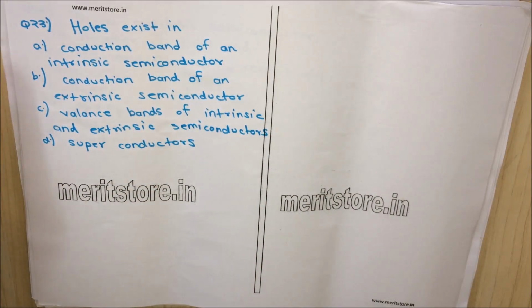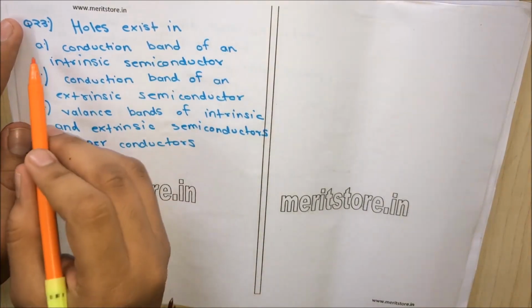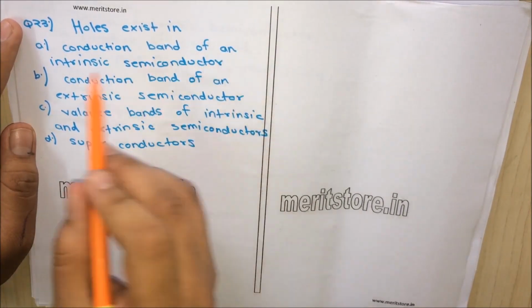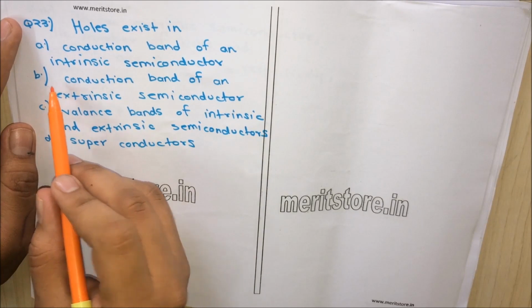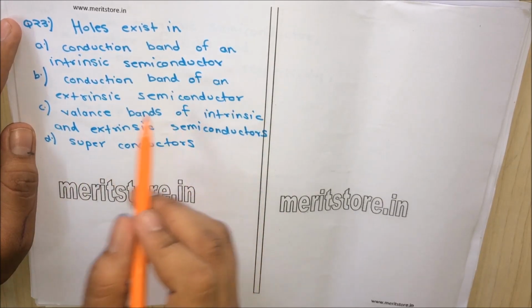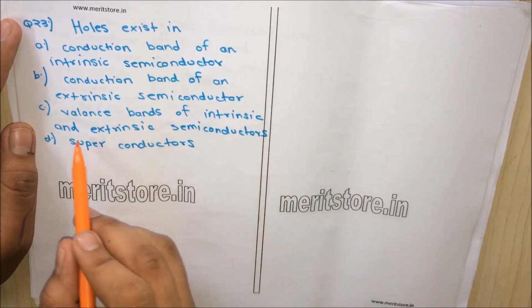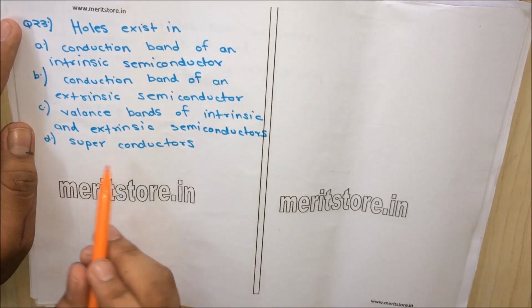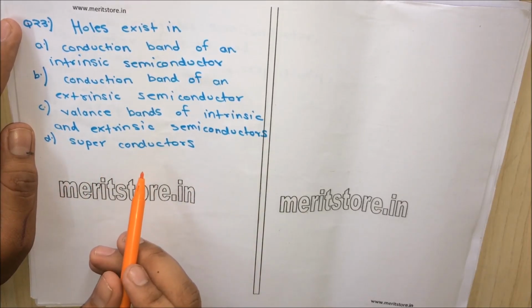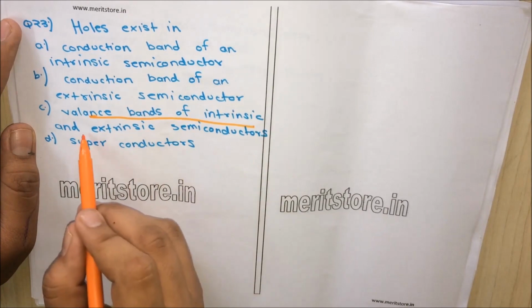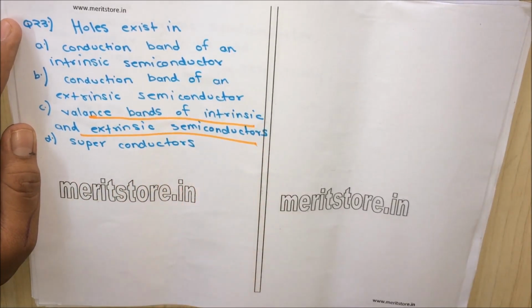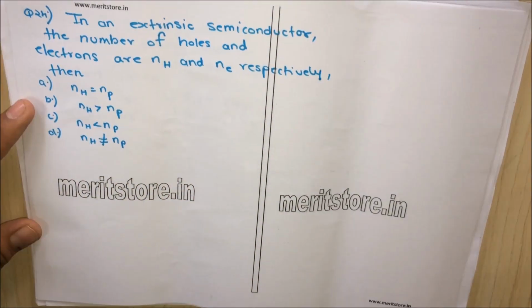Question 23. Holes exist in option A conduction band of an intrinsic semiconductor, option B conduction band of extrinsic semiconductor, option C valence band of intrinsic and extrinsic semiconductor, option D superconductors. So we know that holes exist in the valence band of intrinsic and extrinsic semiconductors. So option C is the correct answer. Question 24.